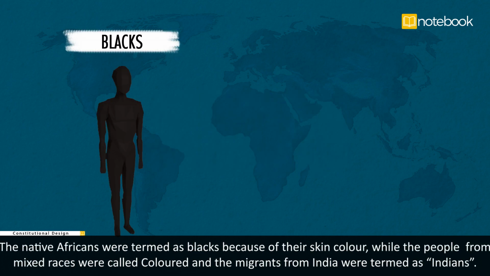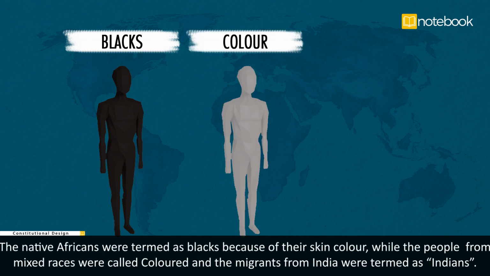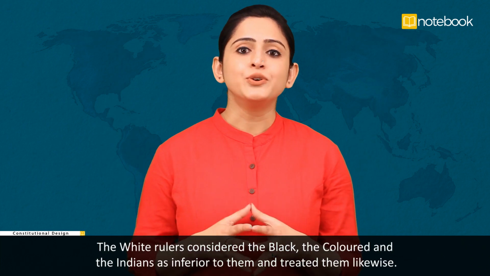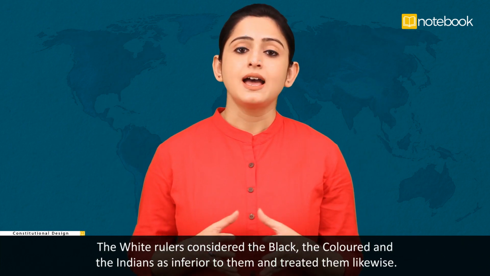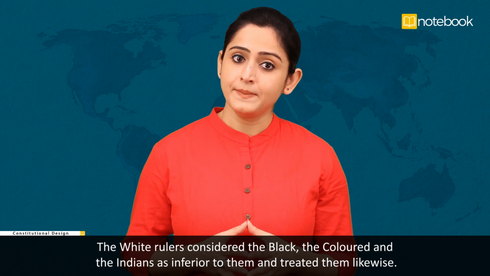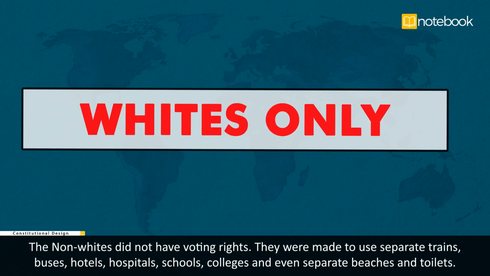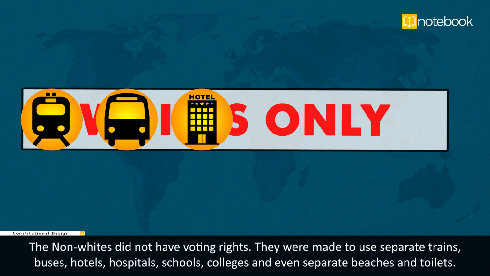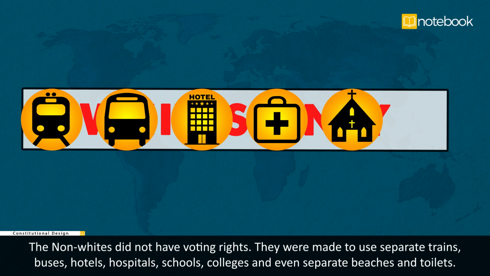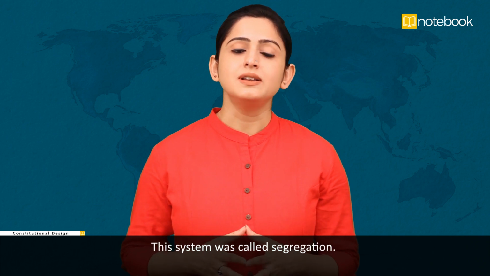The native Africans were termed as blacks because of their skin color, while the people from mixed races were called colored and the migrants from India were termed as Indians. The white rulers considered the black, the colored and the Indians as inferior to them and treated them likewise. The non-whites did not have voting rights. They were made to use separate trains, buses, hotels, hospitals, schools, colleges, and even separate beaches and toilets. The system was also called segregation.